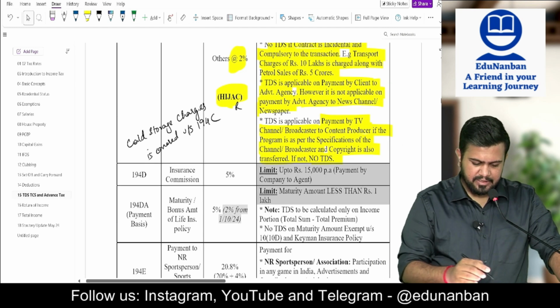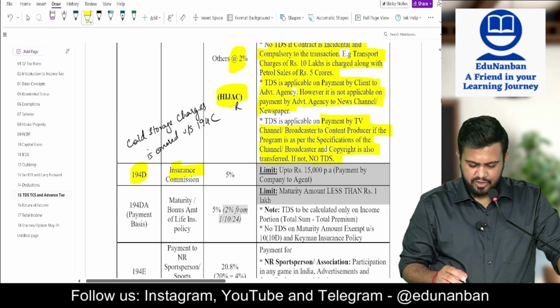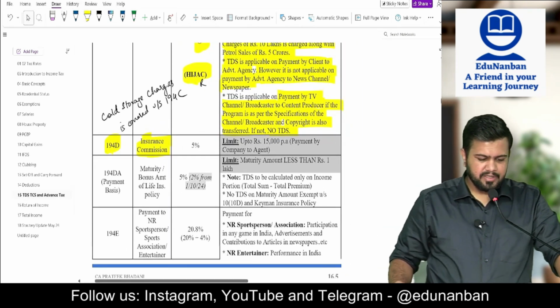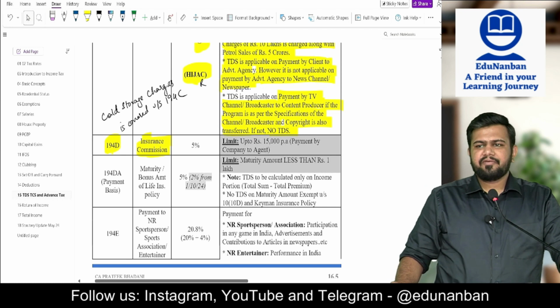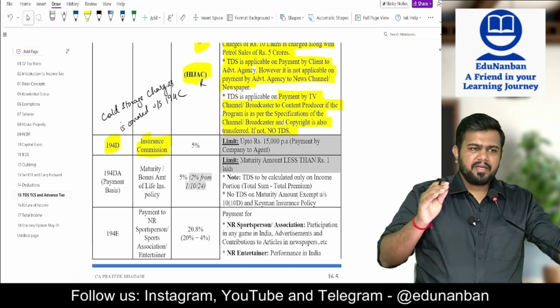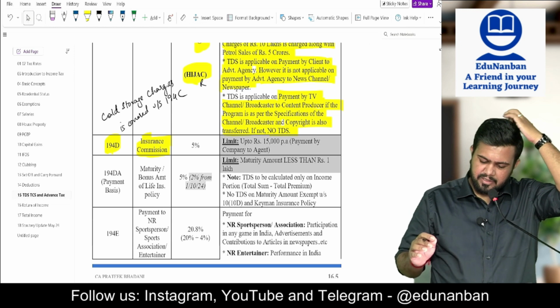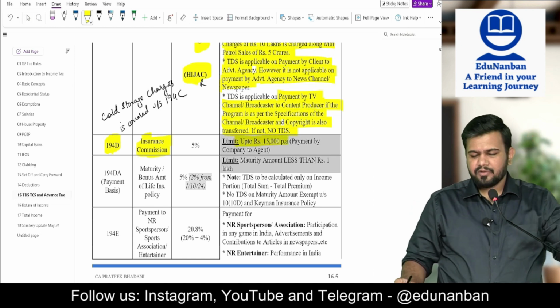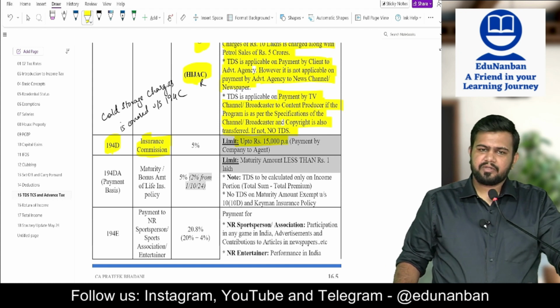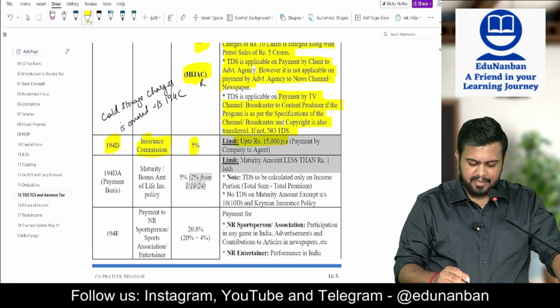Next, section 194D, insurance commission. Insurance commission means what? Commission given by insurance company to insurance agent. If such commission is up to 15,000 rupees per annum, no need to deduct the TDS. But if it is more than that, TDS has to be deducted at 5%.